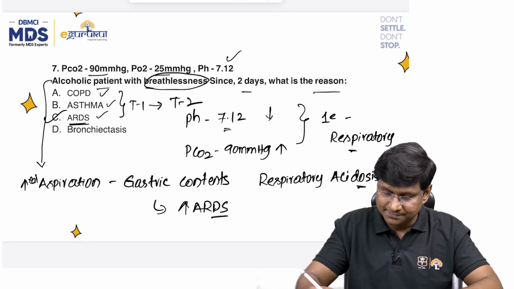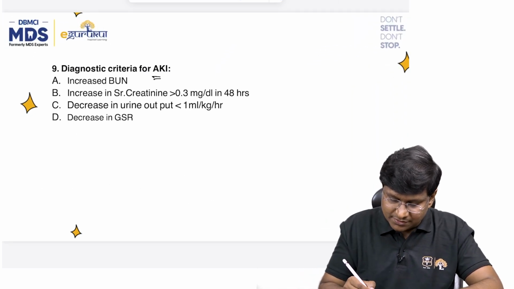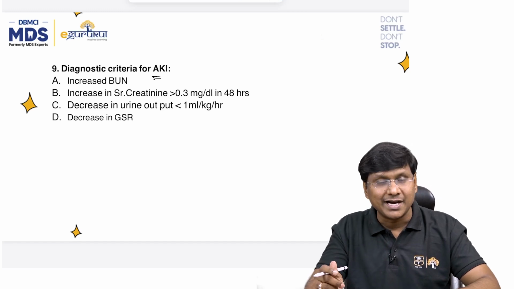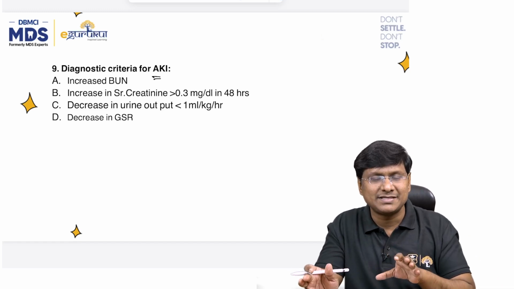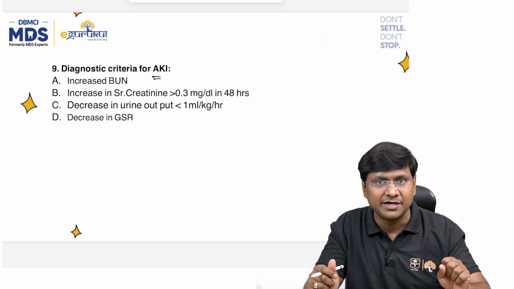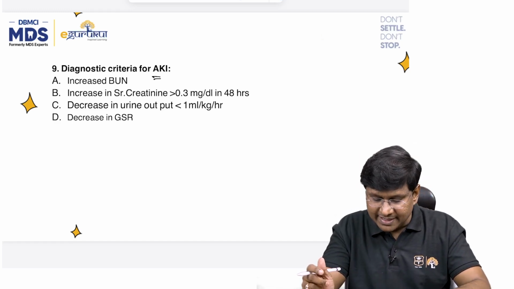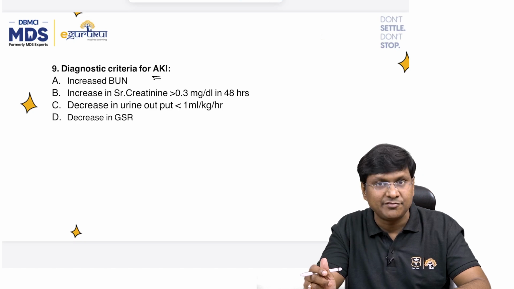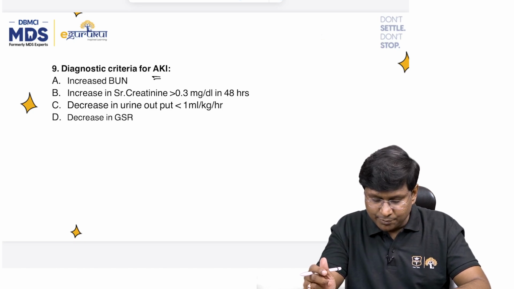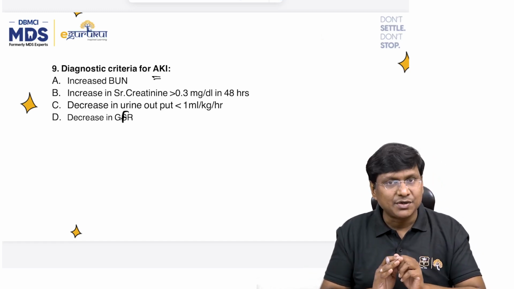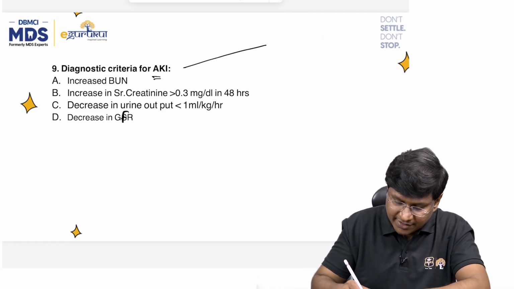Right? Next question. This was the question on the nephrology diagnostic criteria for acute kidney injury. The options were: increase in blood urea nitrogen, increase in serum creatinine more than 0.3 milligrams per deciliter in 48 hours, decrease in urine output less than 1 ml per kg per hour, decrease in the GFR. Now, what is the definition of acute kidney injury?